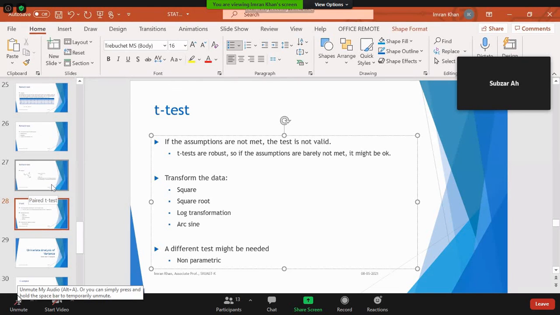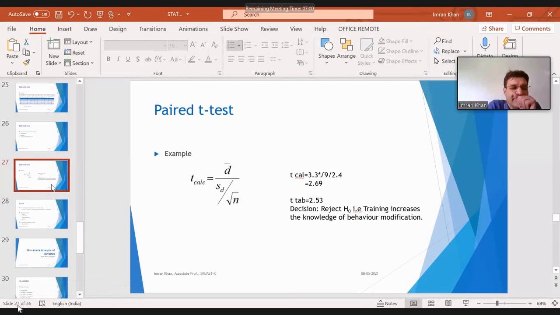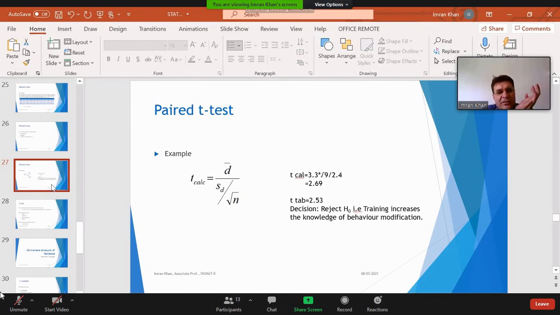Transform the data. But if we transform the data, the number of samples will still be 3 or 4. I mean to say if we have more than 2 samples, let's suppose 3 or 4 samples, that means we have to compare 3 drugs or 4 drugs, what to do then? Shall we first compare drug 1 with drug 2, then drug 1 with drug 3, then drug 2 with drug 3? We will perform the t-test 3 times.